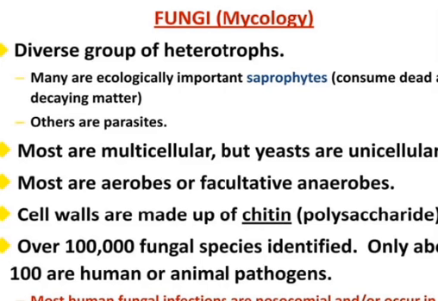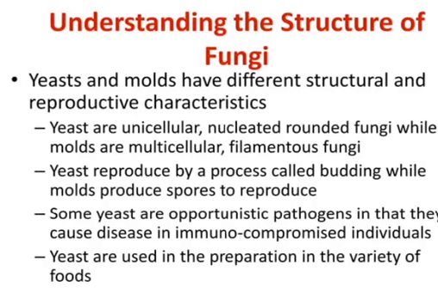They are multicellular, but yeasts are unicellular in nature. Most are aerobes or facultative anaerobes. The cell walls are made up of chitin, which is a polysaccharide. Over 1 lakh fungal species have been identified, but only about 100 are human or animal pathogens. Most human fungal infections are nosocomial and occur in immunocompromised individuals as opportunistic infections.